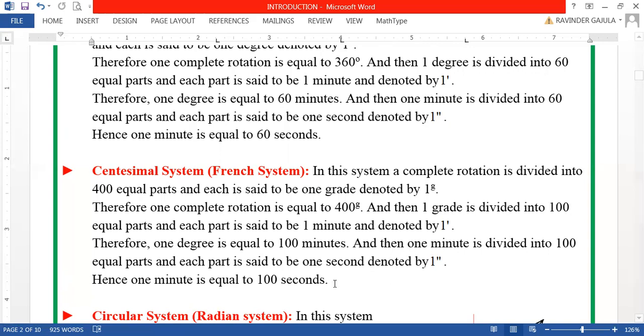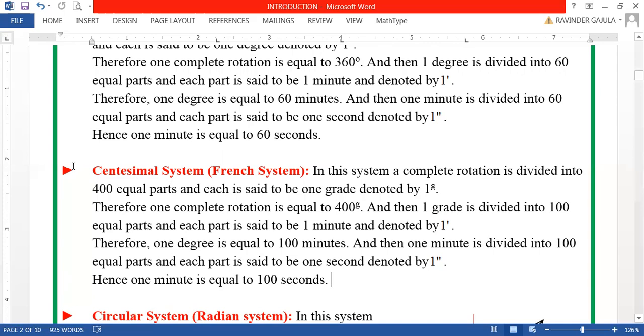Therefore, in the centesimal system, 1 complete rotation is equal to 400 grades, and 1 grade is equal to 100 minutes, and 1 minute is equal to 100 seconds.